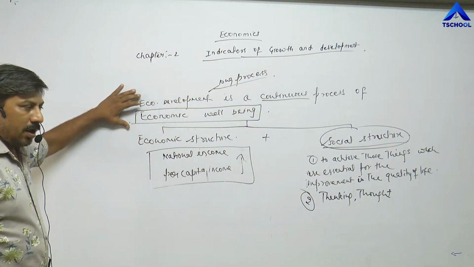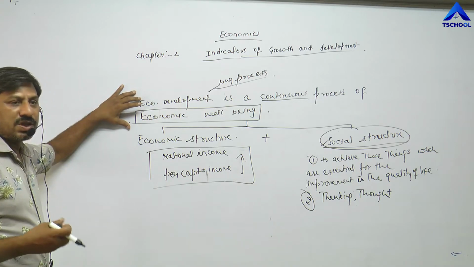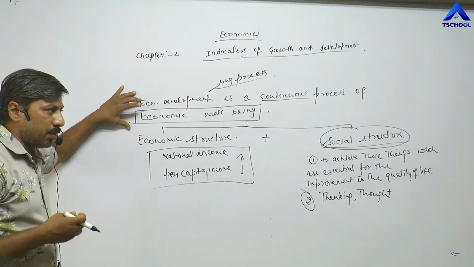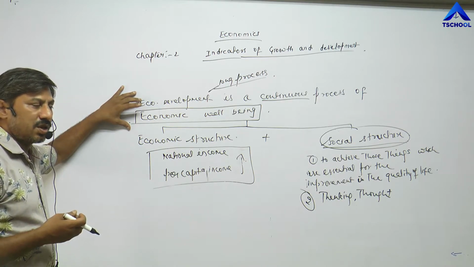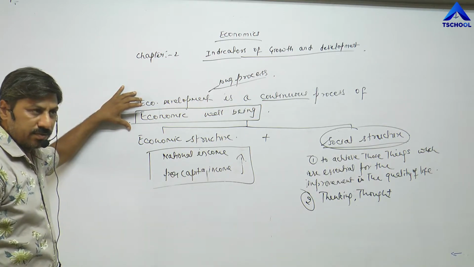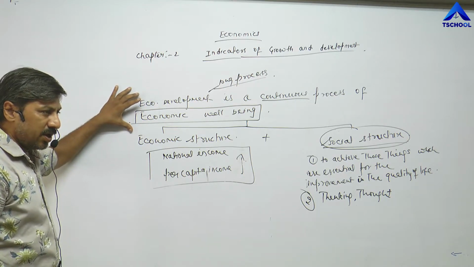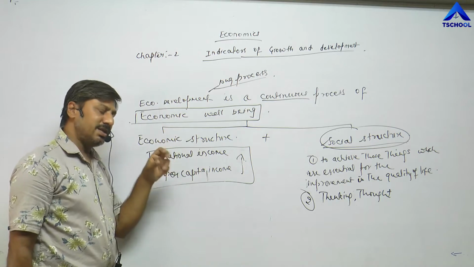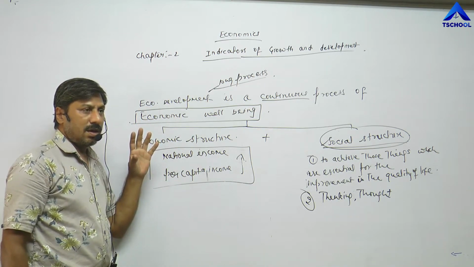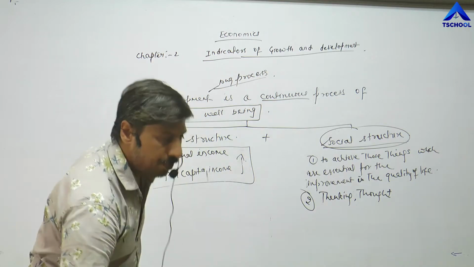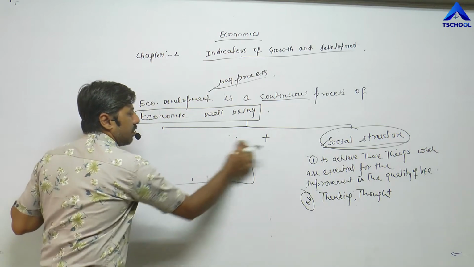Because economic development is very easy to start. Whenever any nation or country wants to improve their economic condition and social condition, they try to bring improvement in their nation in all respects. It is easy to start, but it is very difficult to sustain that development.